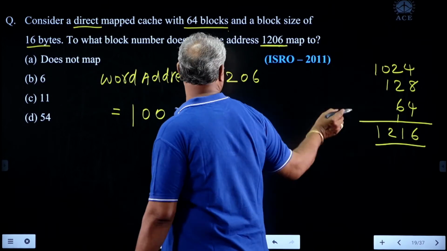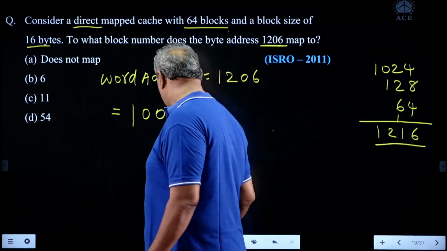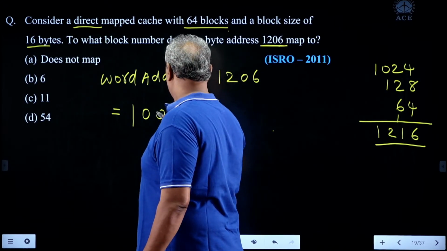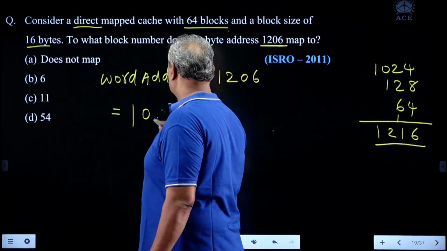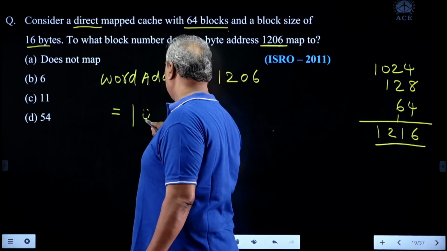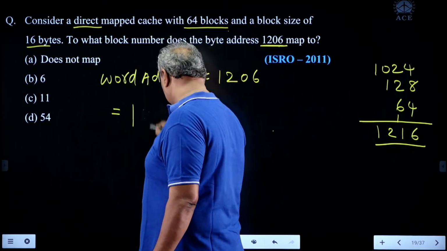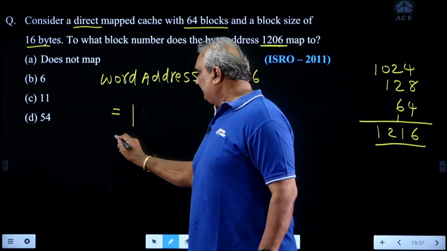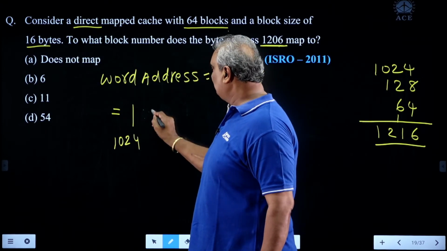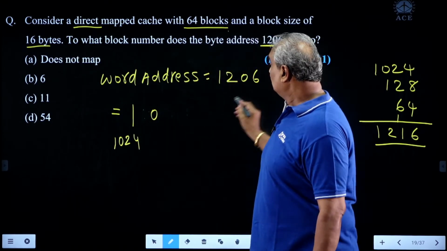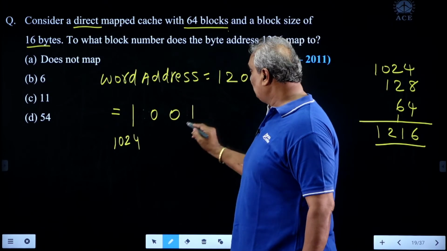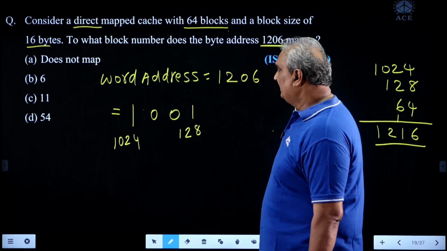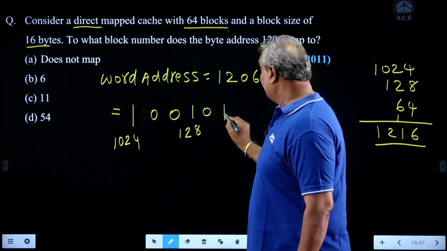Otherwise, divide 1206 by 2, then also we get the answer. But it is better to write once again. When you have clarity in this, you can solve the question in the shortest time. That's why it is better to learn this concept well. Here, it is 1024. Next 512 not required. Next 256 not required. Next 128 required, so here 1152. Next 64 not required. 32 required.